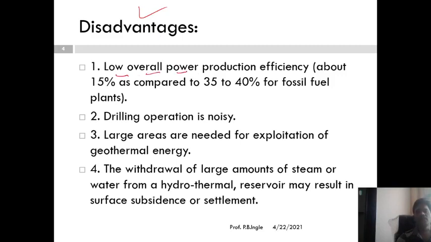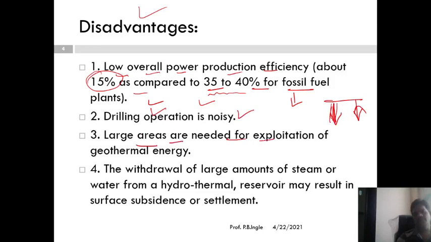Low overall power production efficiency. The efficiency is very low, about 50% as compared to 35 to 40% for fossil fuel plants. Fossil fuel means thermal power plants or diesel power plants have higher efficiency, but this power plant has very low efficiency, only 50%. Drilling operation is so noisy. When we drill the injection wells or production wells inside the earth, a huge noise will be produced. A larger area is needed for exploitation of geothermal energy because of huge machinery and huge components. That's why we require the larger area.